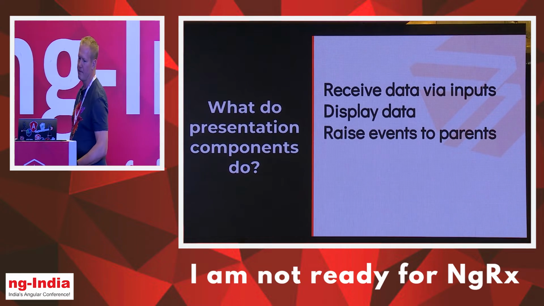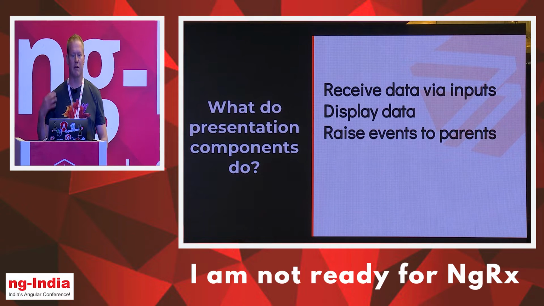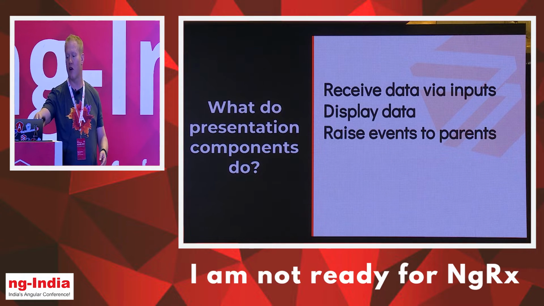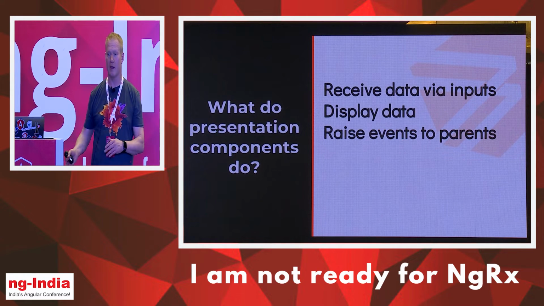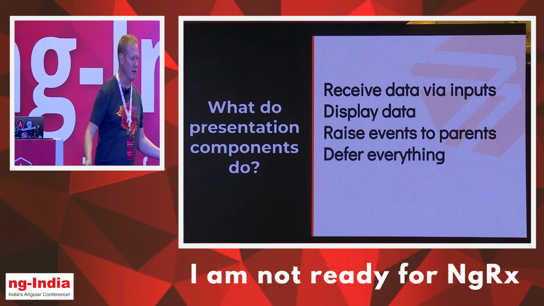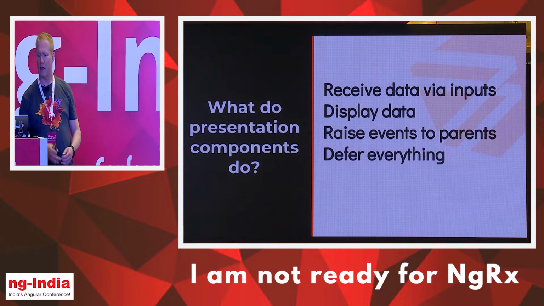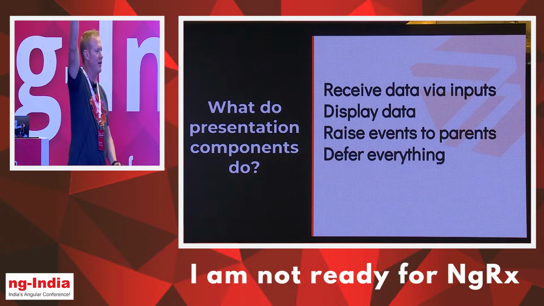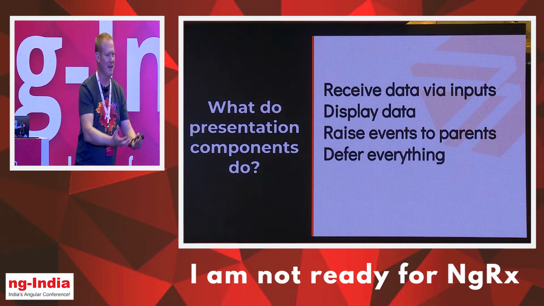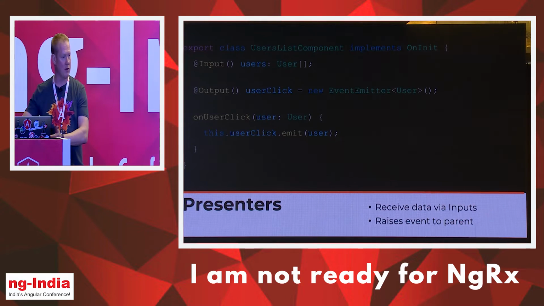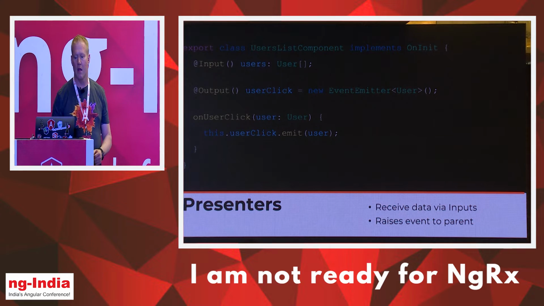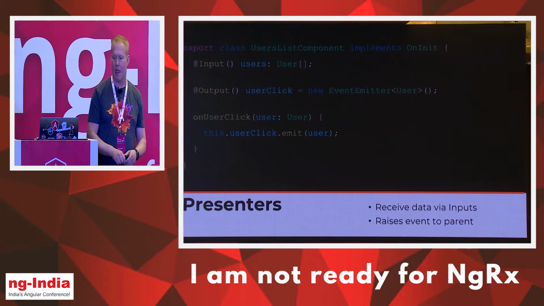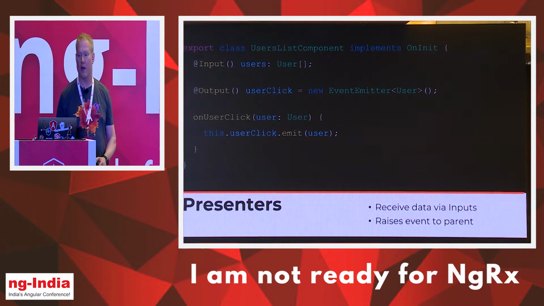and allow the parent to do this. So here is our users list presentation component. You can see it has an input called users, and it's of type user array. So there's no observable, it doesn't understand observables. There's no constructor. We're not injecting any services, it doesn't know where the data comes from. It just comes trickling in, they receive the data, and then we render it and make it look really pretty. Here we've got an output called userClick, which is an event emitter, and on the user click, we emit, here's the user.